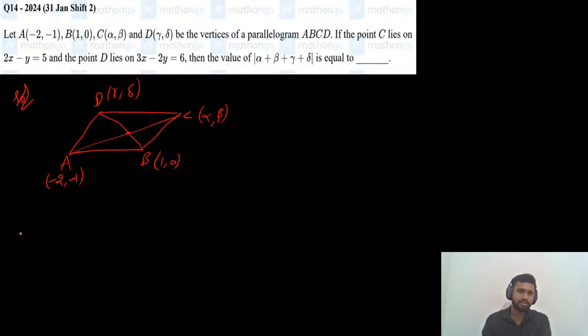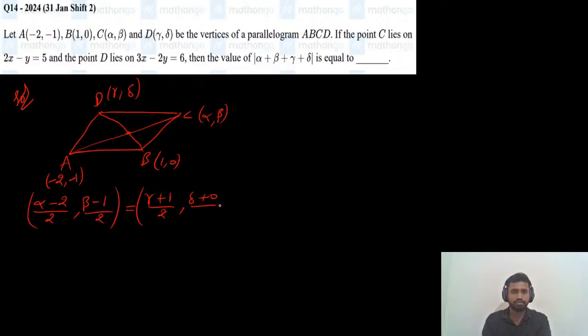So midpoint of AC will be (x1 plus x2) by 2 comma (y1 plus y2) by 2, which is nothing but alpha minus 2 by 2 comma beta minus 1 by 2. This is the midpoint of AC and the midpoint of BD is gamma plus 1 by 2 and delta plus 0 by 2. So midpoint of AC equals midpoint of BD.